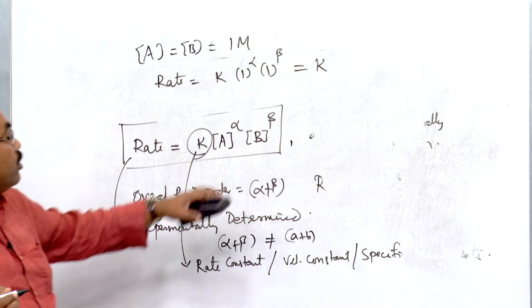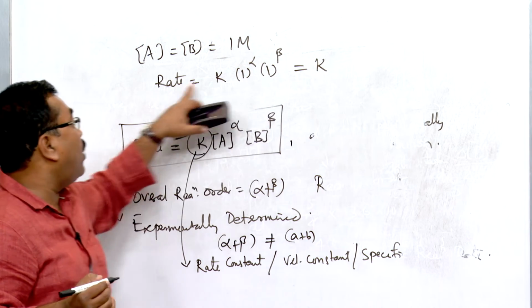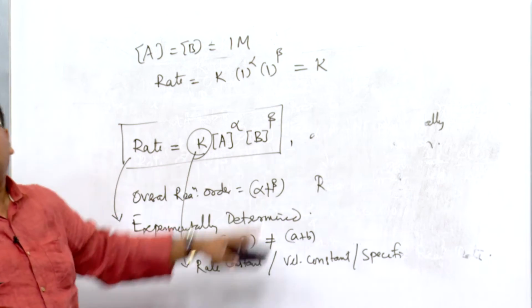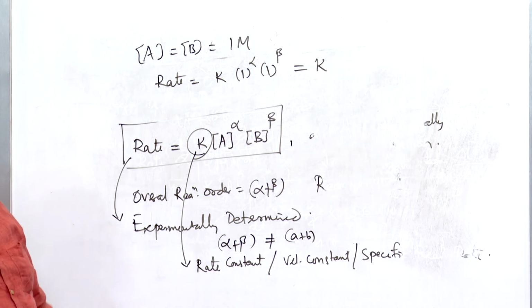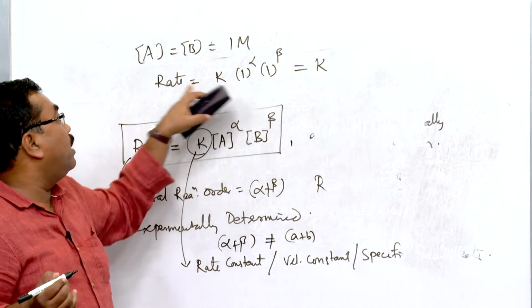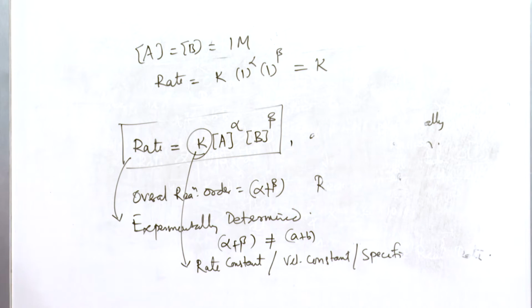So, now we can define rate constant. Rate constant is equal to the rate of reaction when the molar concentrations of the reacting species are unity. Very simple. This is the definition. The molar concentrations are unity, so the rate becomes equal to the rate constant.